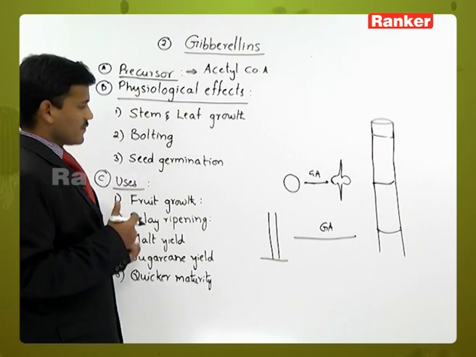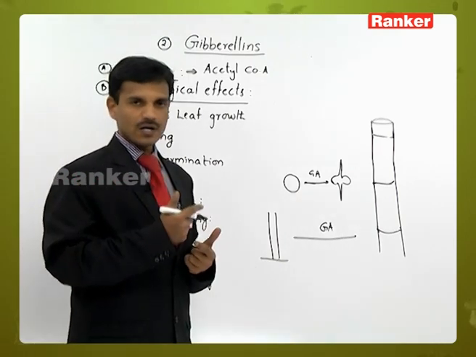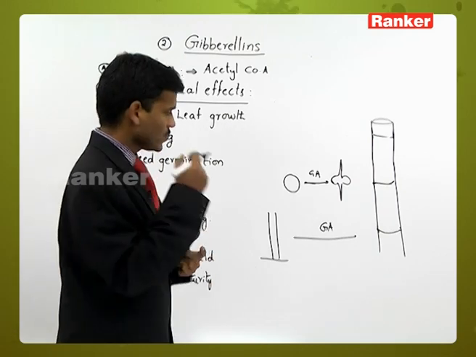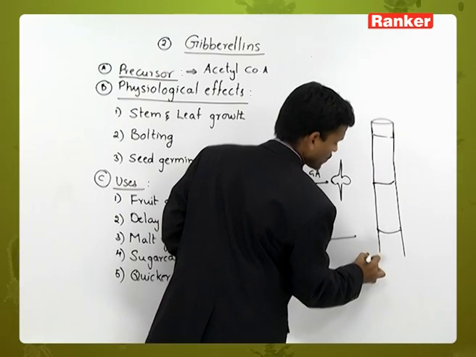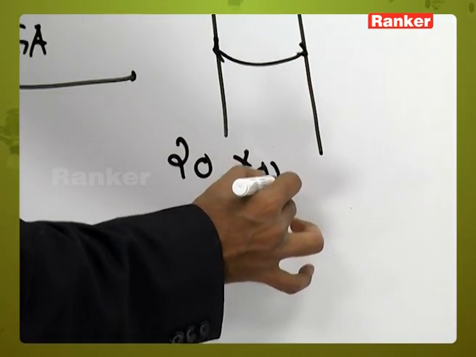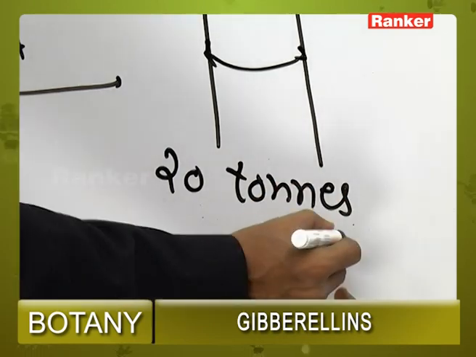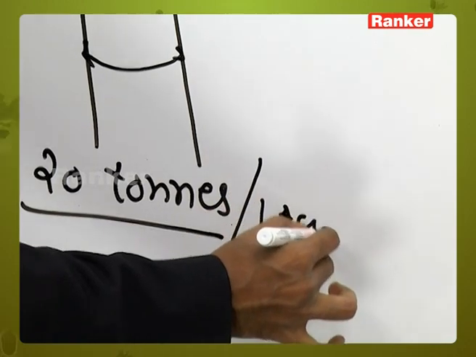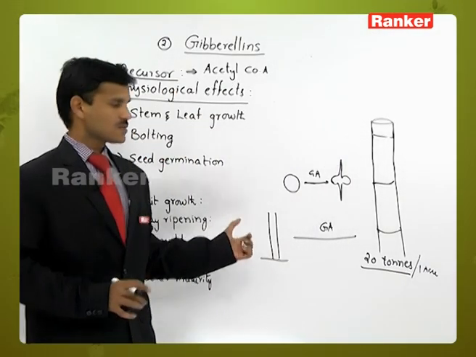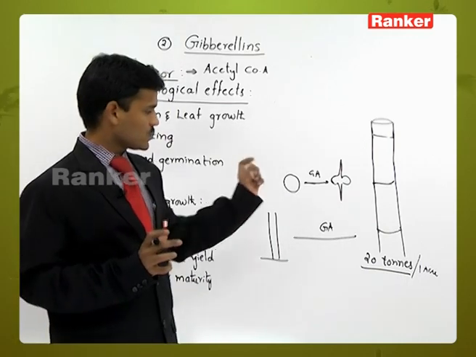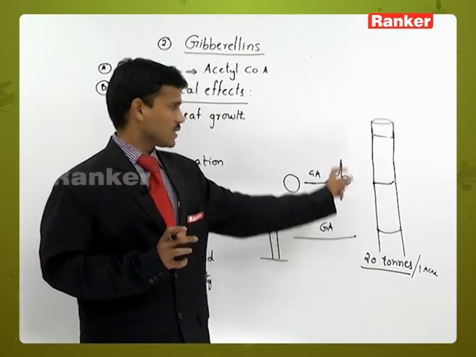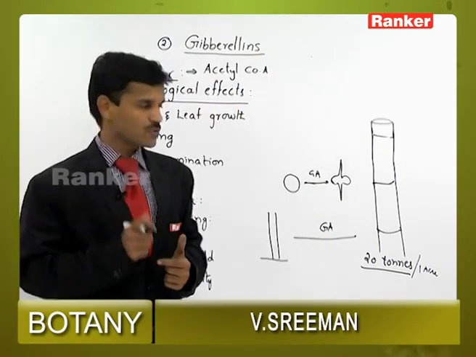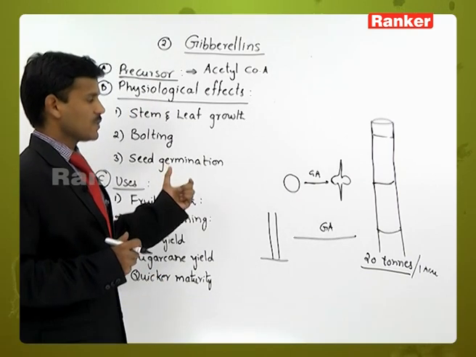Comparing without gibberellins and after spraying gibberellins: without gibberellins, some sugar is produced, but with gibberellic acids, the sugar plants yield 20 tons more sugar per acre. That is the effect of gibberellins.